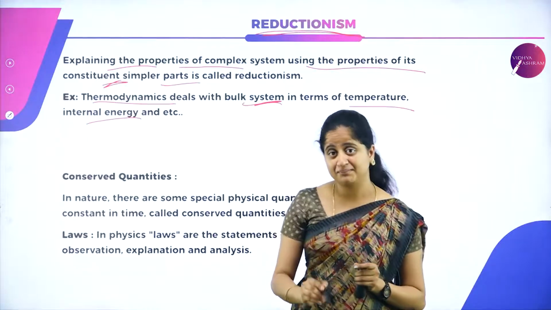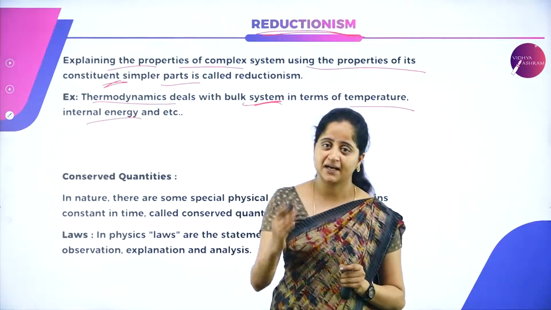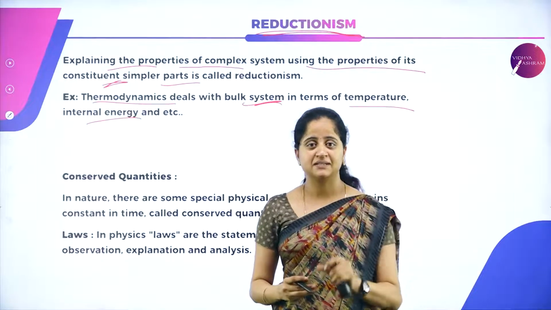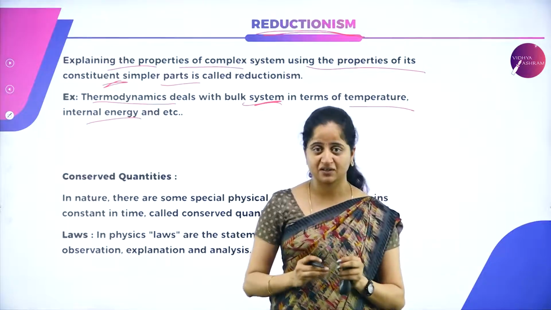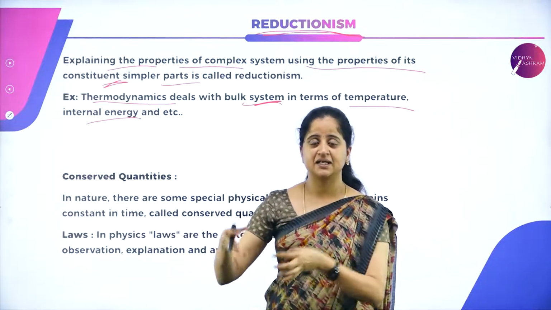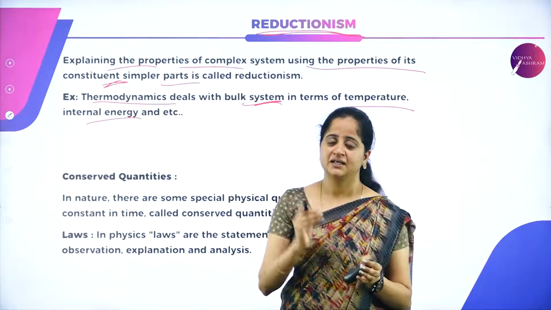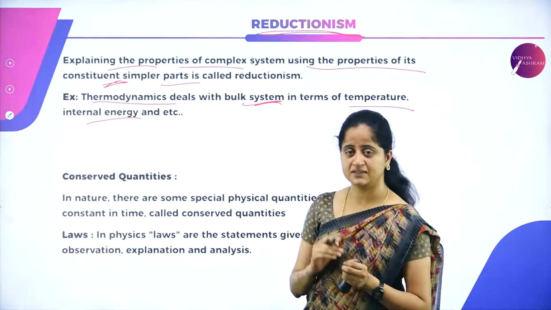To understand that bulk system, we can reduce it into simpler parts, by taking the temperature concept first, then entropy, then internal energy, then combining everything. Understanding that bulk system is the best example to understand what reductionism is.